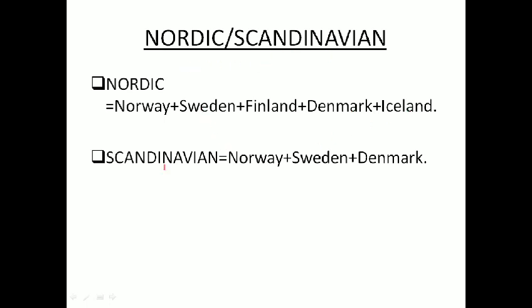Whereas Scandinavian countries mainly include Norway, Sweden, Denmark. You may be shocked to learn what about Finland, but strictly speaking, Scandinavian countries are Norway, Sweden, and Denmark. But nowadays, other countries like Finland and Iceland are also added.